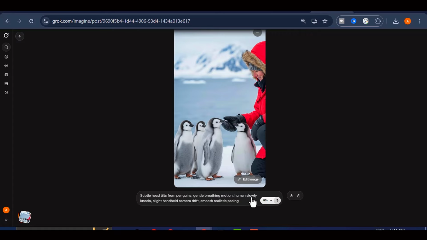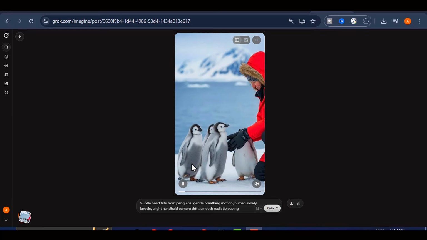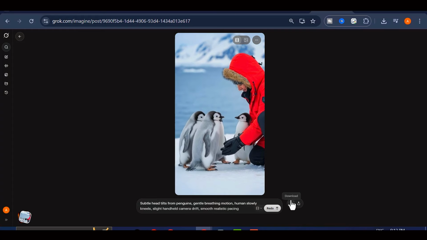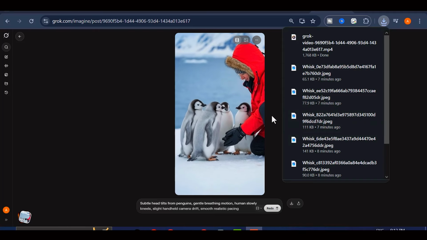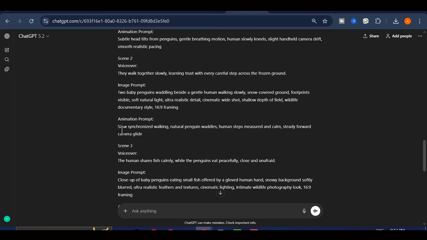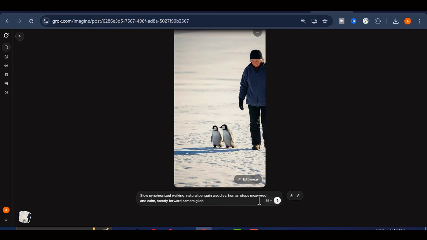In just a few minutes, you will get a clean, smooth, realistic video clip of your penguin in motion. The movement feels natural, the depth looks real, and the animation blends perfectly with the original image. Repeat this same process for all 6 images. Each image becomes its own short animated clip, full of life and subtle motion. When you put them together, it feels like a real scene unfolding, not an AI experiment.